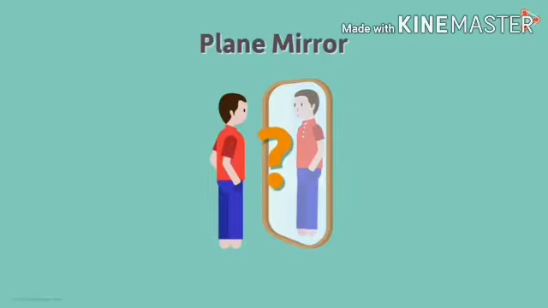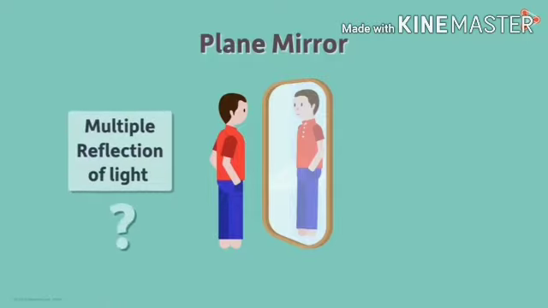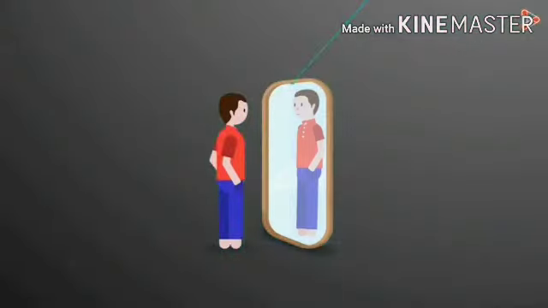Let us consider this plane mirror again. We stand in front of the plane mirror. We see the same image in the mirror. This is surprising. Why are we able to see an image? Due to the reflection of light, the multiple reflection of light.